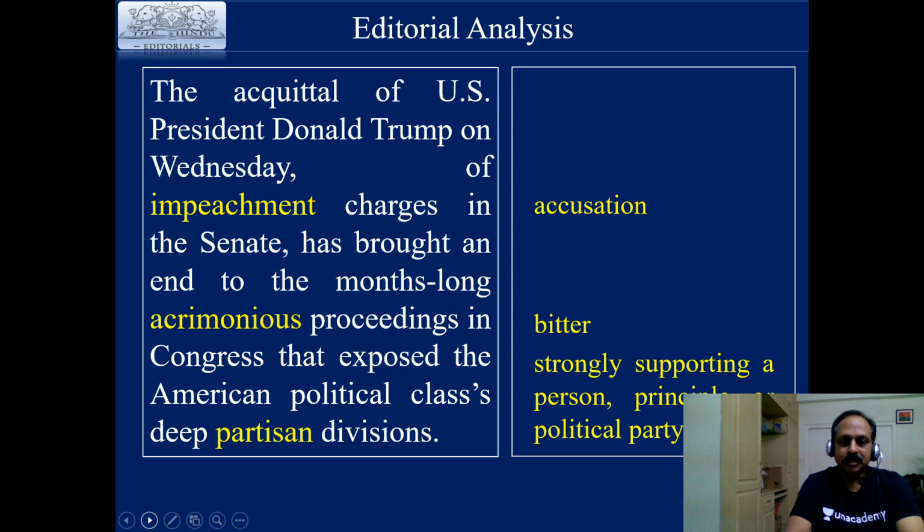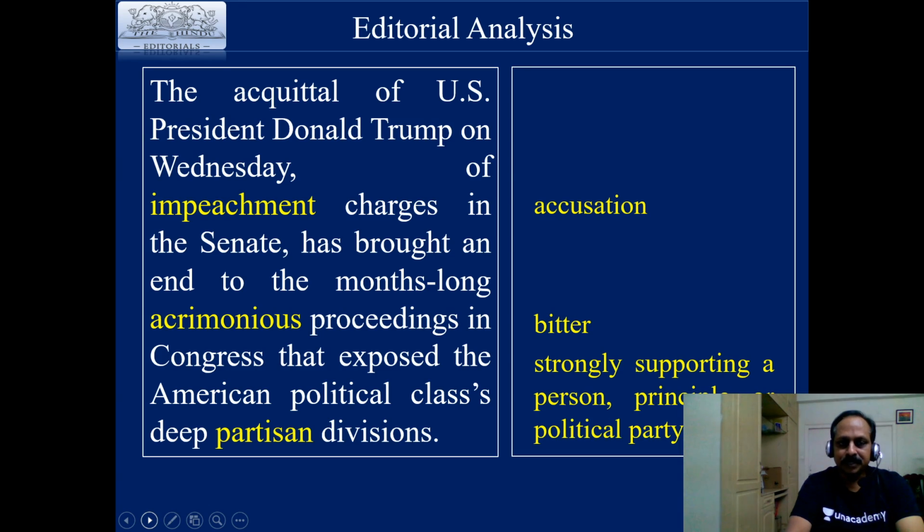There are three words here worth learning, and from a grammar point of view, it's a very lengthy sentence, not easy to understand. Whenever you come across a lengthy sentence, do remember you should identify the actual word or the subject the sentence talks about, and then you should separate the phrases and the clauses, and you should always focus on the subject and the verb and the object. Then you can comprehend the meaning of the sentence effortlessly. Let us have a look at the three words which are really important.